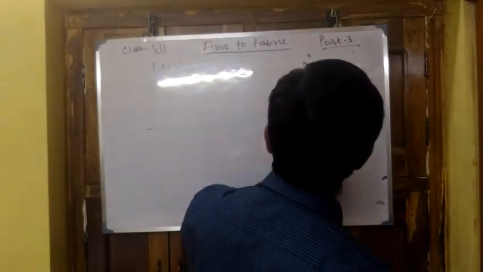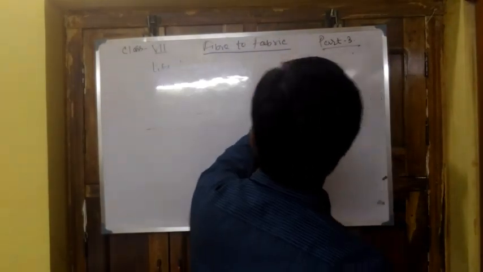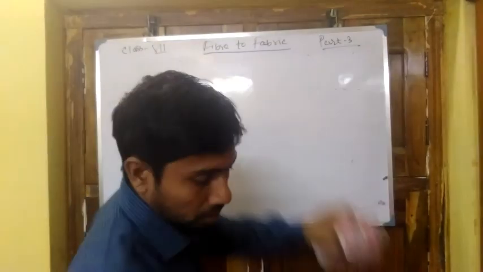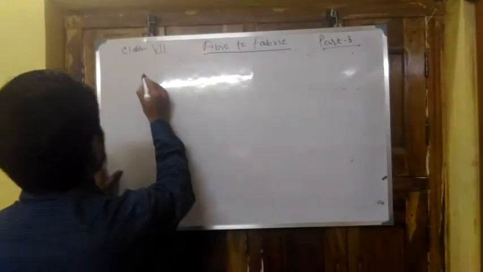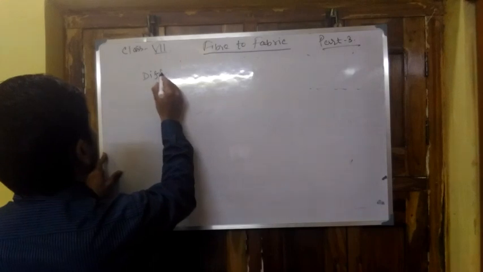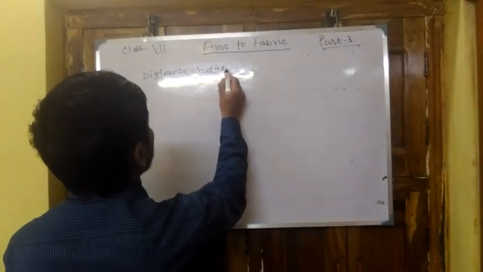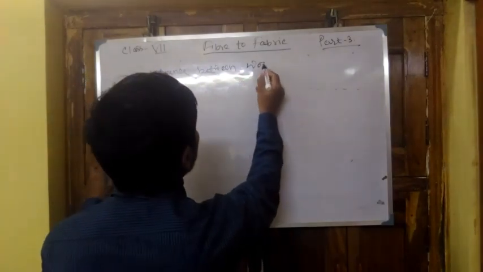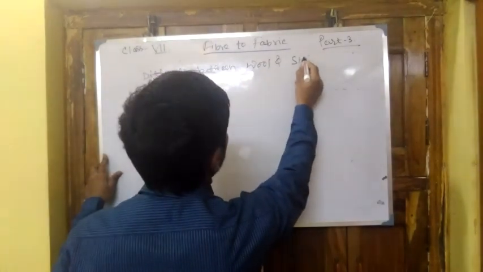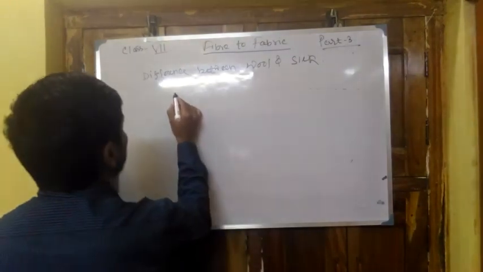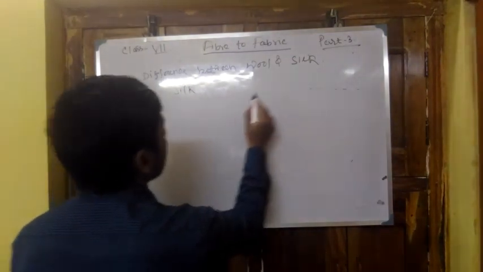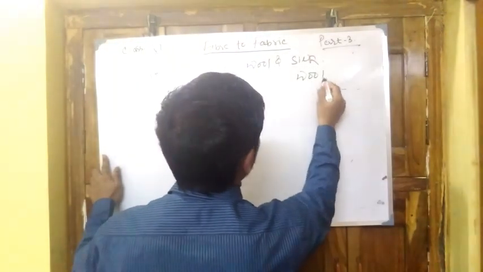We will discuss the life cycle or the cocoon history in the next class. Difference between wool and silk. Here the silk and here the wool.